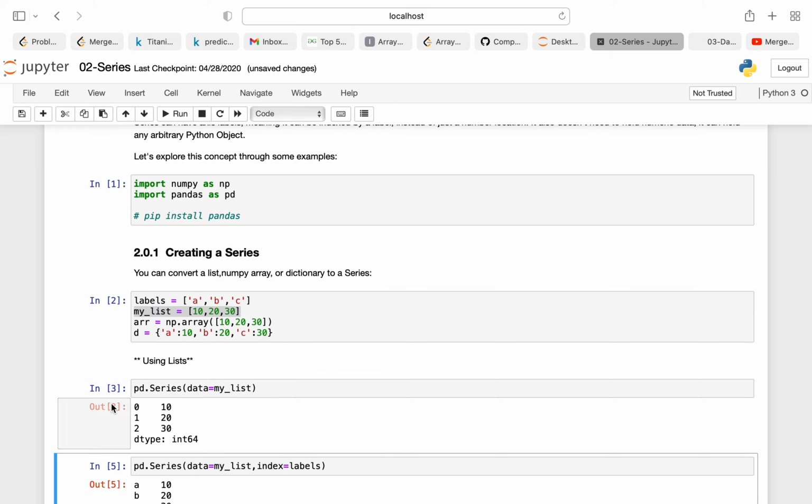Now, instead of passing data is equal to my list and index is equal to label, you can directly pass the list as an argument, and after the list you can pass your labels as an argument. Now you can also declare a series using an array. So arr I have declared as np.array. The index is 0, 1, 2 and the data is 10, 20 and 30.